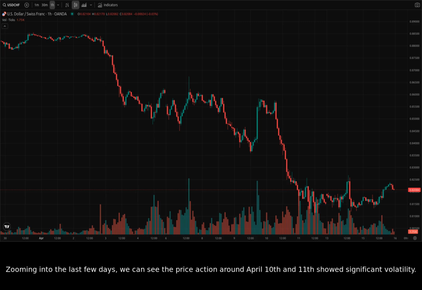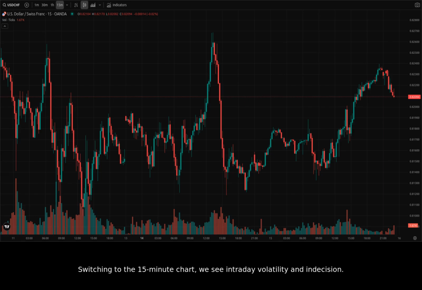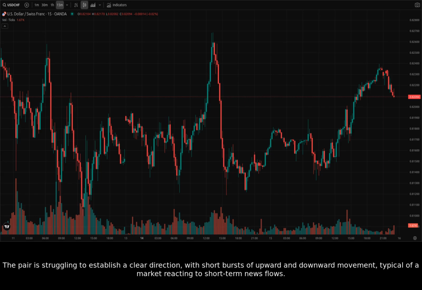Zooming into the last few days, we can see the price action around April 10th and 11th showed significant volatility. This volatile activity is correlated to the tariff announcements, which likely intensified the CHF's safe haven allure, impacting the USDCHF negatively. Switching to the 15-minute chart, we see intraday volatility and indecision. The pair is struggling to establish a clear direction with short bursts of upward and downward movement, typical of a market reacting to short-term news flows.